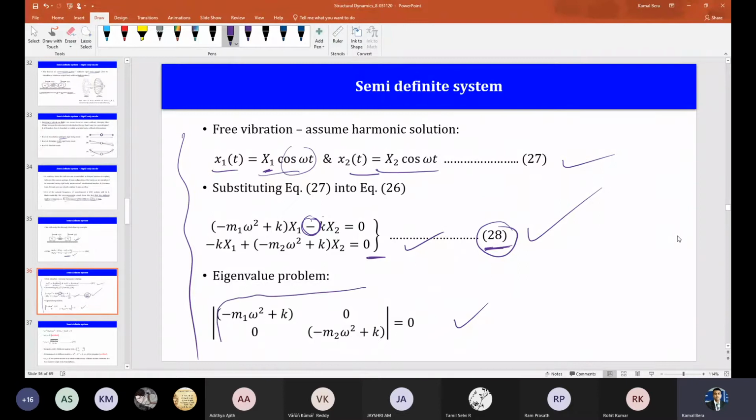Is the coefficient matrix I have written here correct? That is m omega square in this case. M omega square minus k. This one is wrong. Yes, sir. What should be here?